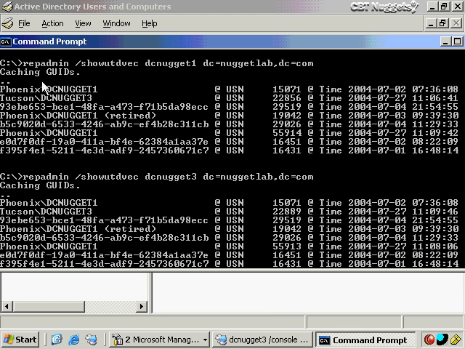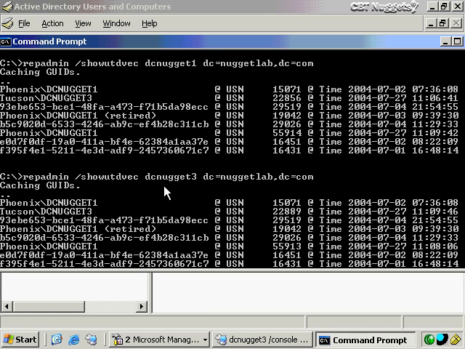Now, another way of using repadmin is to show the up-to-dateness vector to compare it between 2 different domain controllers. So, for example, here's DC Nugget 1. I'm running it on DC Nugget 1 in this naming context. And for DC Nugget 1 down here, for example, it gives me an update sequence number. Now, what's an update sequence number? This is just a number that Active Directory uses to track the most recent updates to a particular object. And on DC Nugget 1, the update sequence number appears to be 55914.